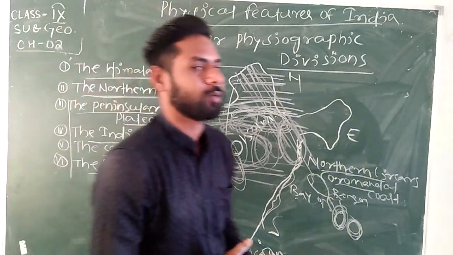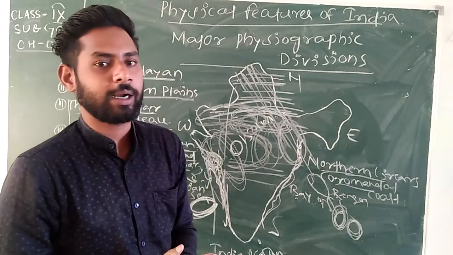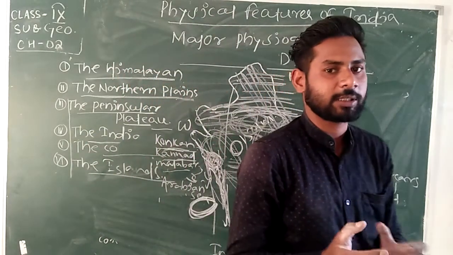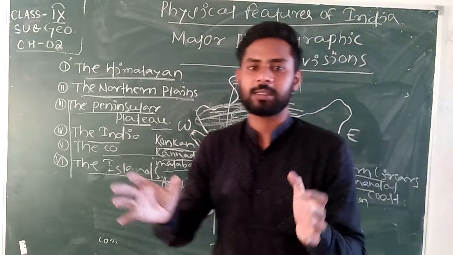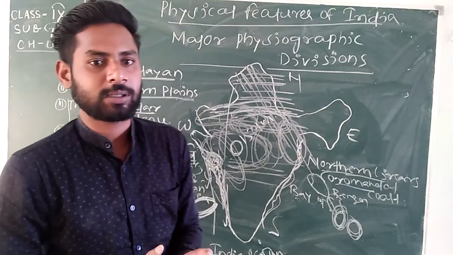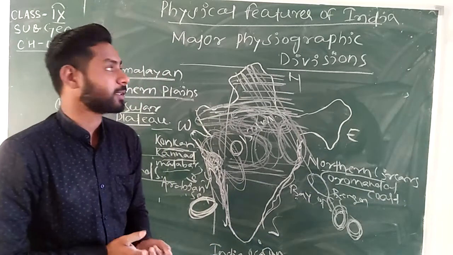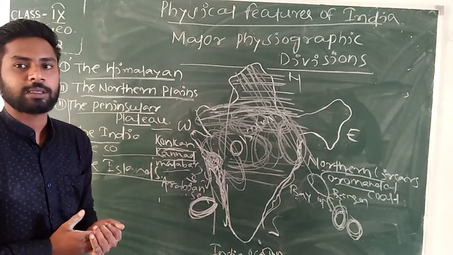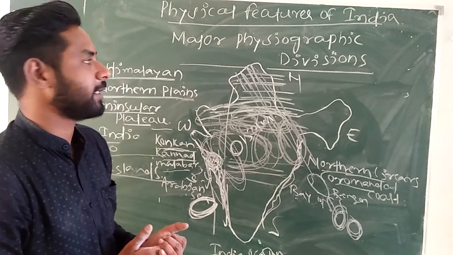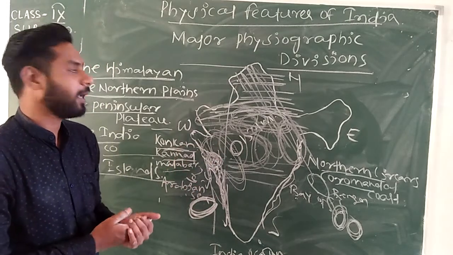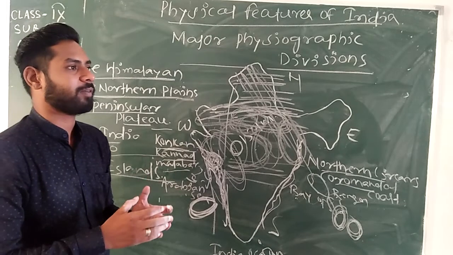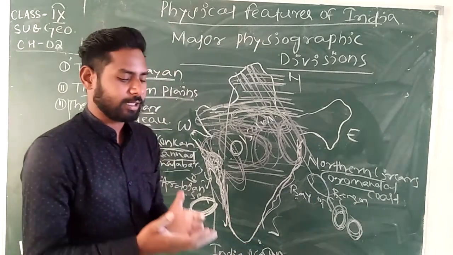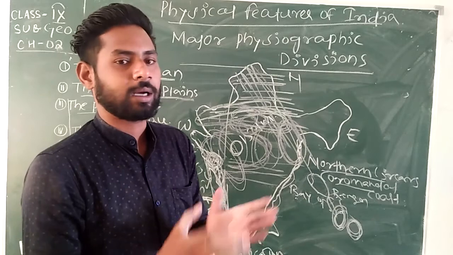Okay. After tectonic plates, we learned about Gondwana land, where India, Australia, South Africa and Antarctica, these major land masses, were in a single land mass in the beginning. After that, the six major physiographic divisions of India: the Himalayan mountains, which are placed in the northern direction of India. The northern Himalaya is also divided into small divisions according to their ranges, like Himadri, Himachal, and Sivaliks.